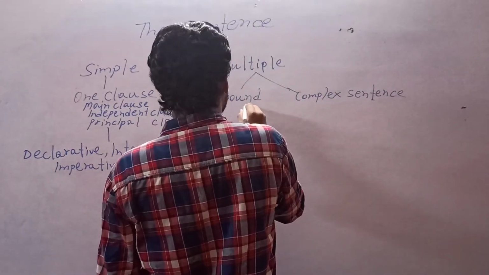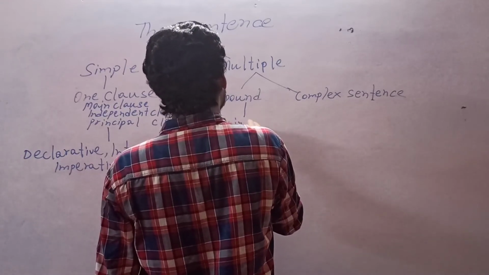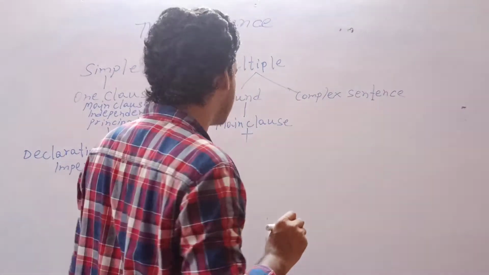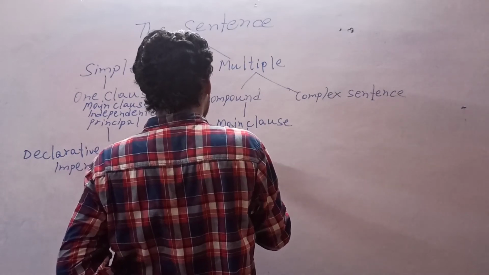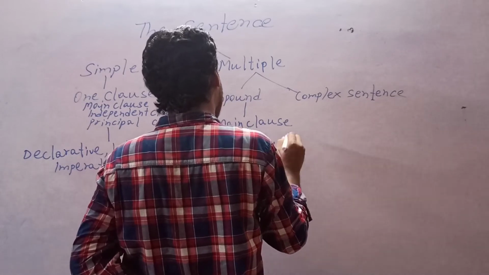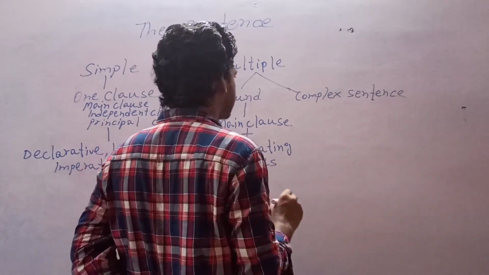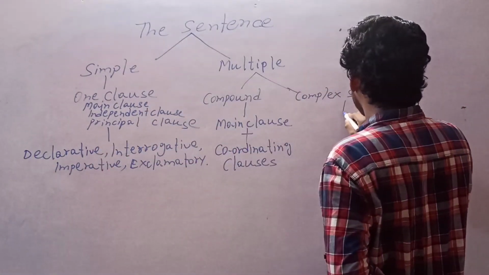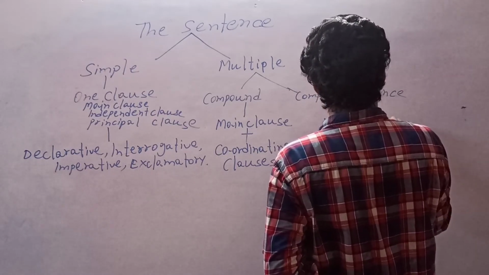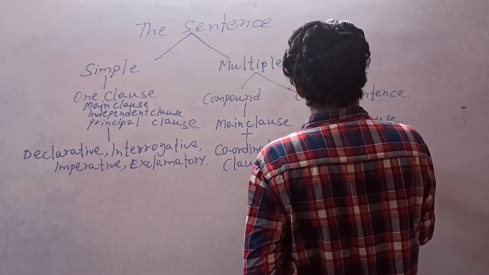So compound sentence has two clauses or more than two clauses: main clause plus one or more coordinating clauses. And complex sentence consists of main clause plus one or more subordinate clauses.